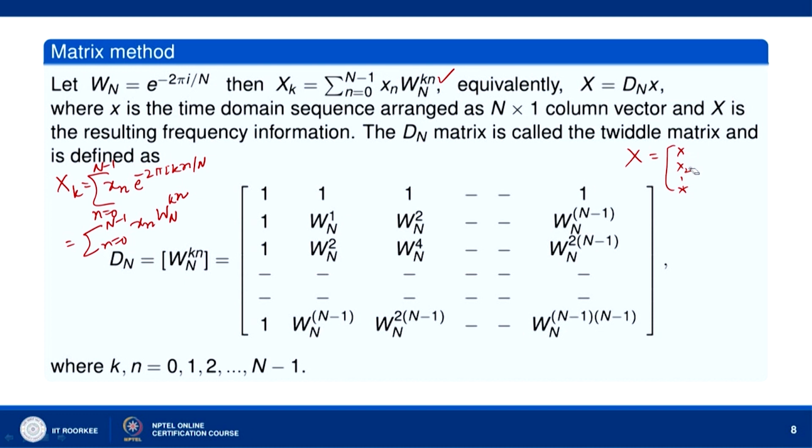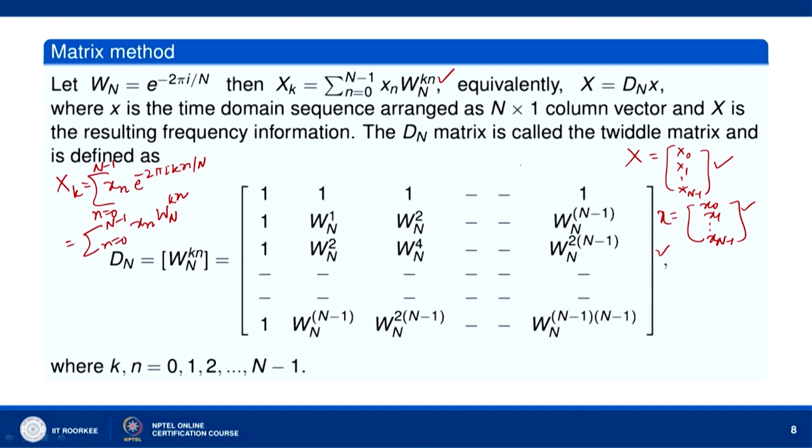D_N is this matrix multiplied by small x, the time domain sequence x[n]: x[0], x[1], up to x[N minus 1].